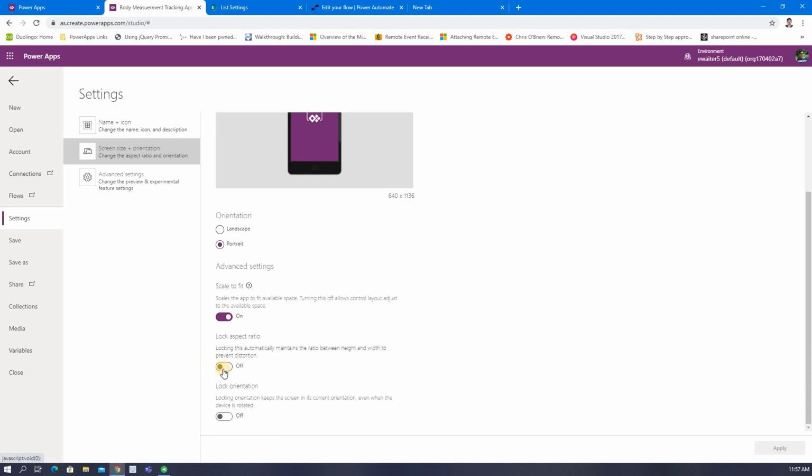By default, whenever you create one app, it will be on. But for me, I made it off. When it is off, it will allow you to expand or change from horizontal to vertical, all the layouts. This is very useful when you see this app in the tab. If you see it in the tab, there will be no restriction in the same app.